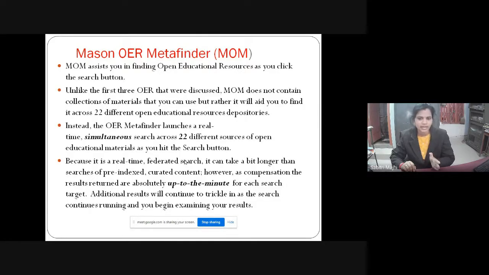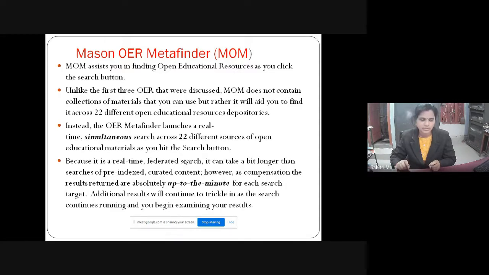First open Emerald, then open Elsevier, then IEEE. This will kill your time. Don't search individually one by one. Use a single interface which will provide all the resources. EBSCO is providing a discovery service, the EBSCO Discovery Service, with a single interface through which multiple resources can be retrieved.